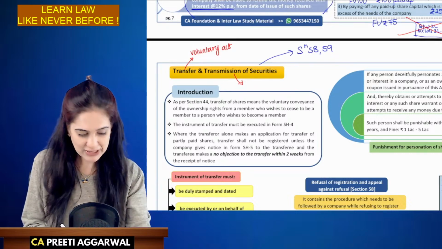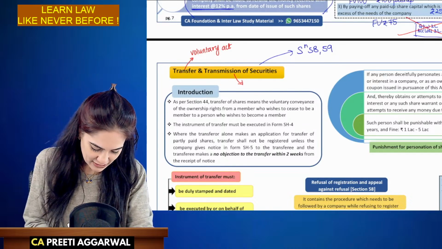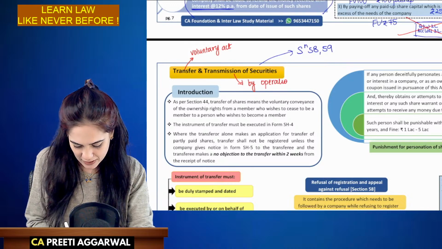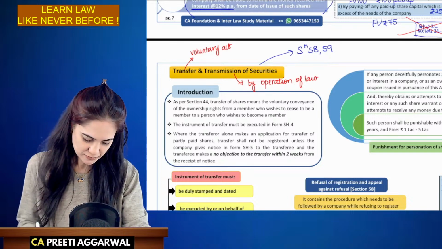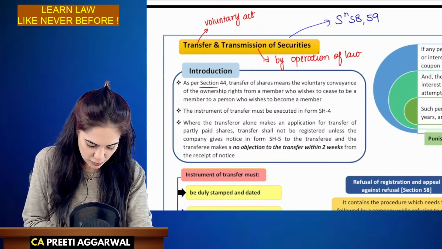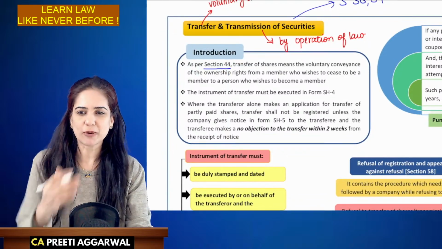Okay, transfer is actually a voluntary act, whereas transmission happens by operation of law. Okay. As per section 44, transfer means a voluntary conveyance of ownership from one person to another.